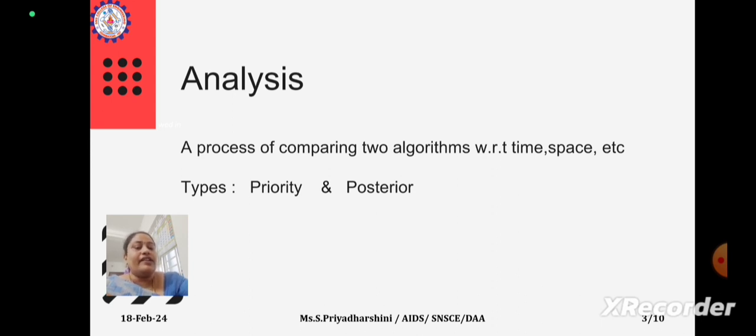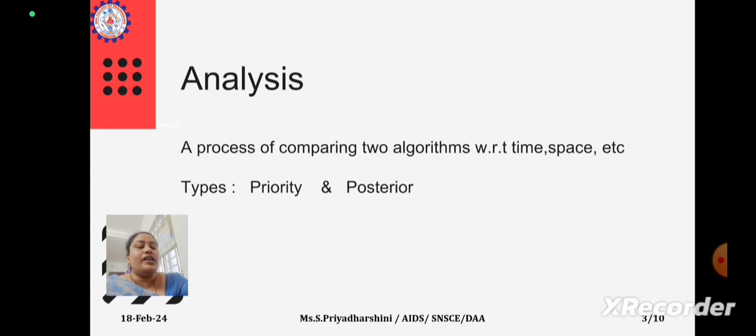Let's say I write here main and I have int a comma b. So we are going to write a simple algorithm: int a comma b, and let's say I have to scanf the values of a and b, then I have to print the value of sum. I have written simple lines here.